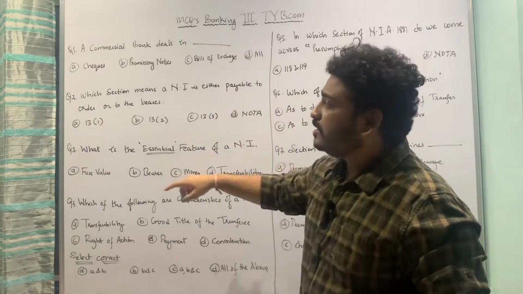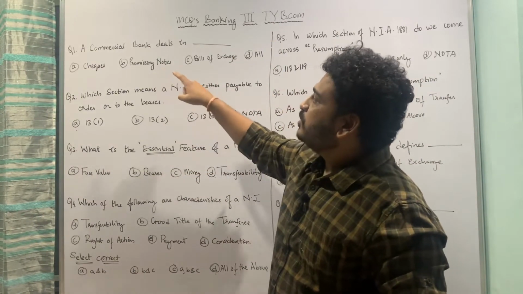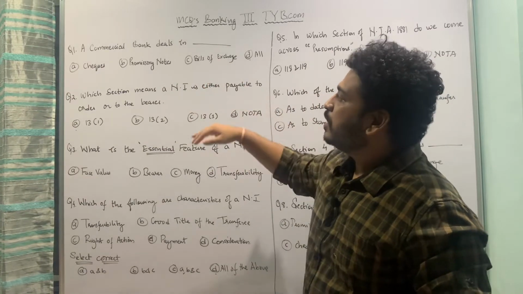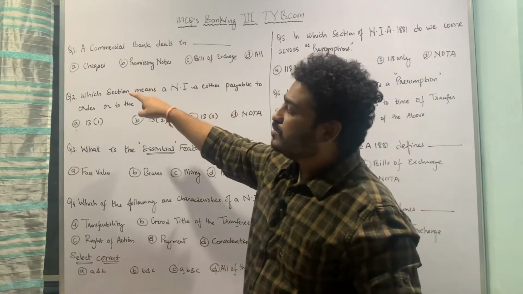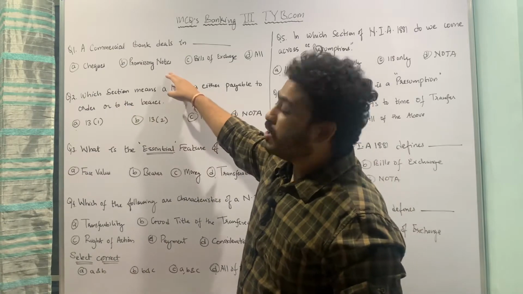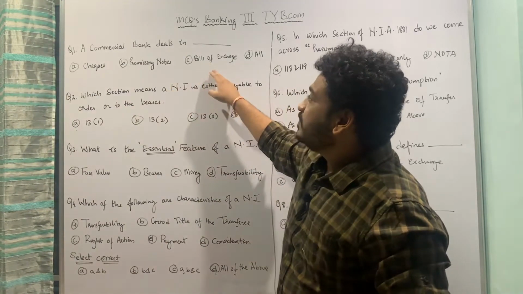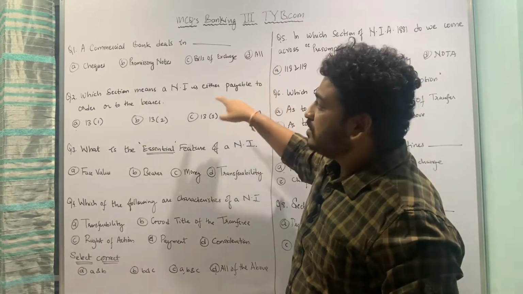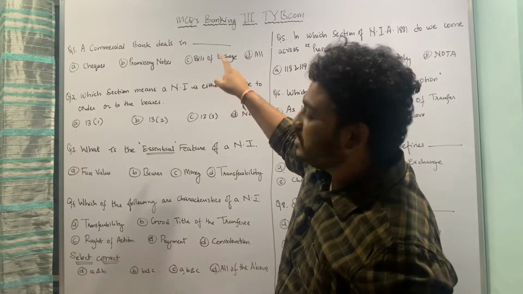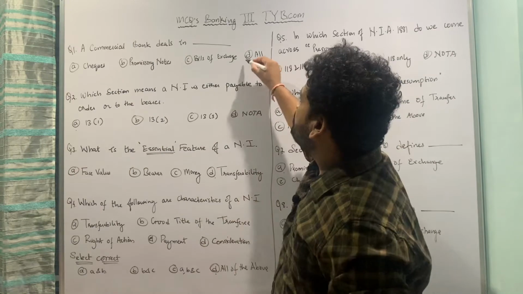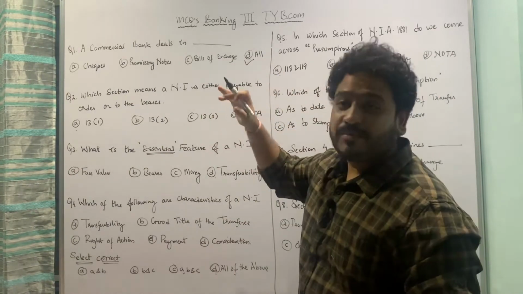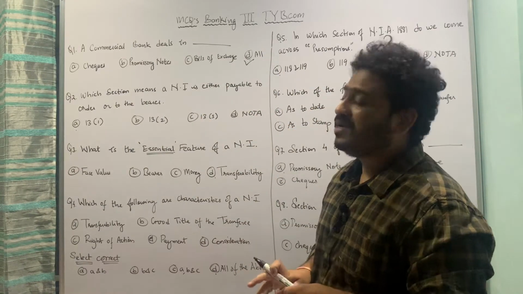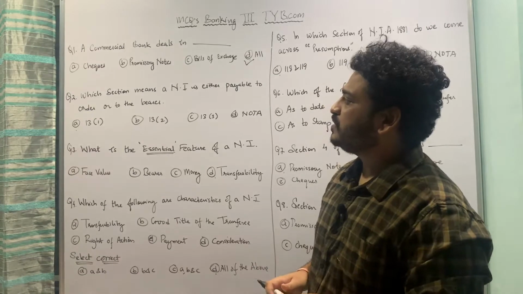So let's get started. The first question is, a commercial bank deals in what? So the first option is checks, the second is a promissory note, the third is bills of exchange, and the last is all of the above. So here the correct answer is a commercial bank deals in all of the above, that is in checks, in promissory notes, in bills of exchange. Let us now move to the second question which we have here for you.